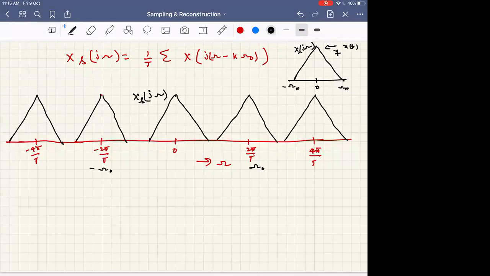Then what will happen if you sample in the time domain with interval T, the signal x of t, with time period T?